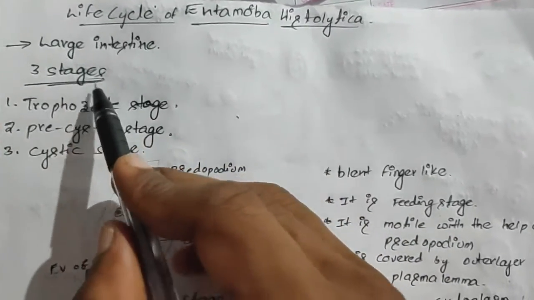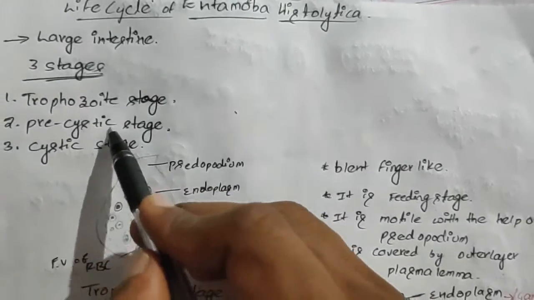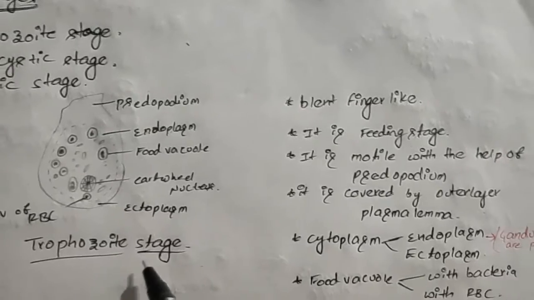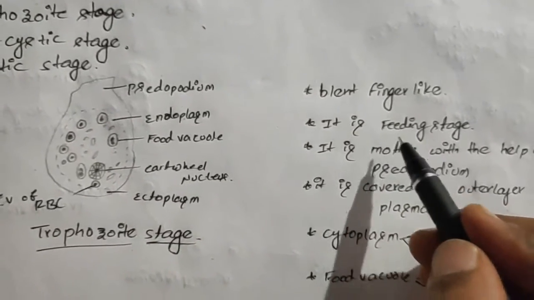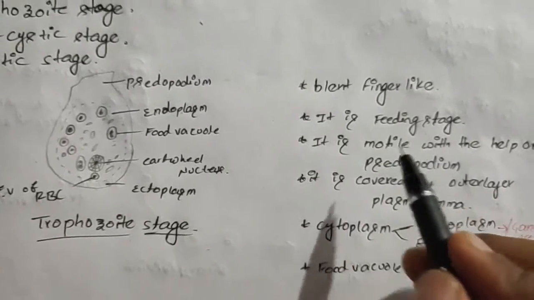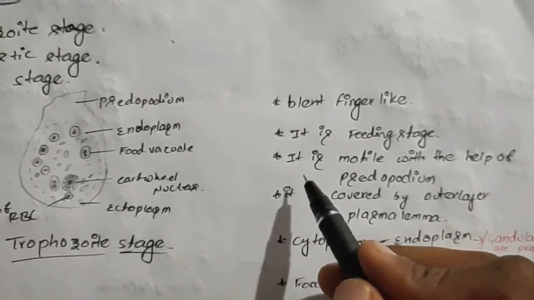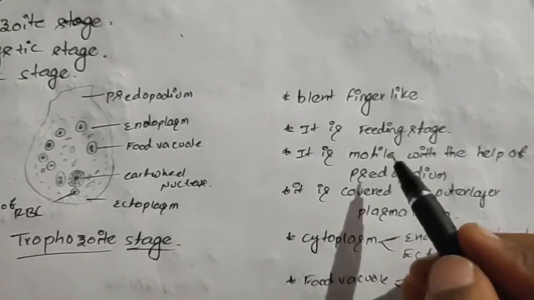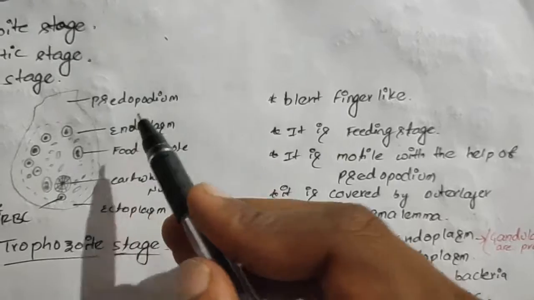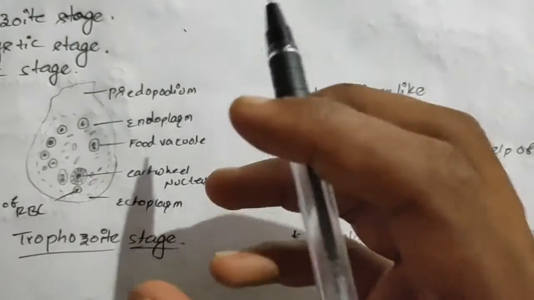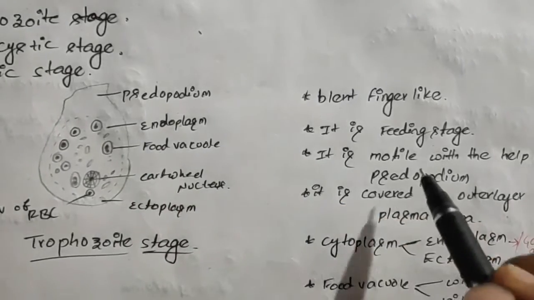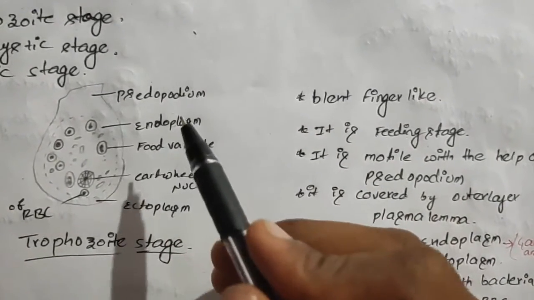It takes place in 3 stages: one is the trophozoite stage, the precystic stage and the cystic stage. First, the trophozoite stage. This trophozoite stage is the feeding stage. It feeds on the bacteria or other substances present in the intestine of human beings. It is the most active stage and it is a motile stage. For motility, the pseudopodium helps. Motile means locomotion. The organisms which can move are known as motile. This pseudopodia helps in motility.